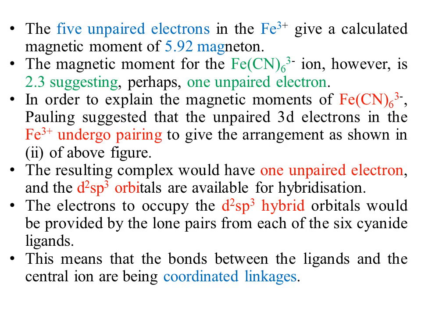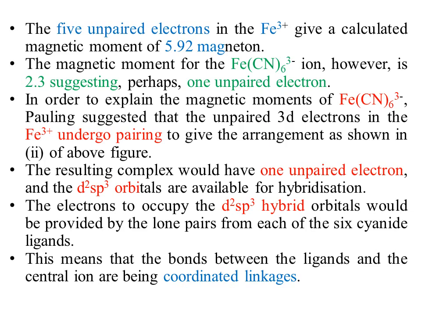In order to explain the magnetic moment of hexacyanoferrate, Pauling suggested that the unpaired 3d electrons in iron plus 3 undergo pairing to give the arrangement as shown in equation number 2 in the previous slide. The resulting complex would have one unpaired electron, and the mode of hybridization will be d2sp3, that is an inner orbital complex.